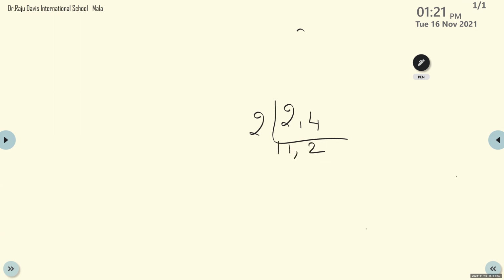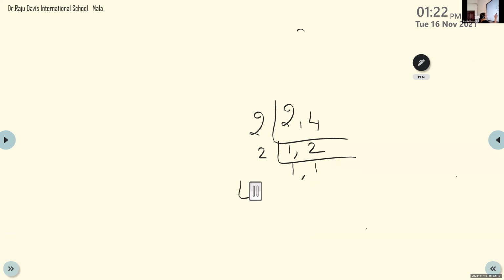Then we should divide that 1 and 2 with 2 itself. We can't divide 1 and 2, so we will write it as 1 itself. And when we divide 2 and 2, we will get 1 itself. So you got the answer as 1, 1. So no need of continuing further.